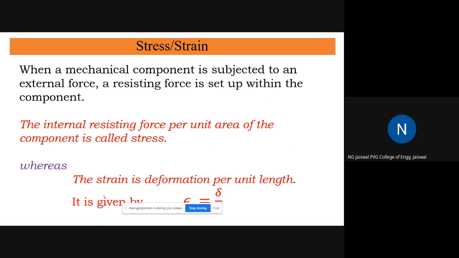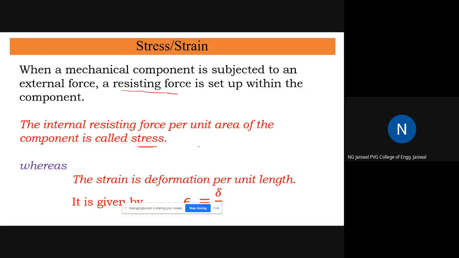Then before starting some numericals on the stress, strain, and elasticity, etc., I want to revise stress and strain. What is stress? Simple. When a mechanical component is subjected to an external force, a resisting force is developed. So stress is always a resisting force developed in a material or in a component. That internal resisting force per unit area of the component is called stress.